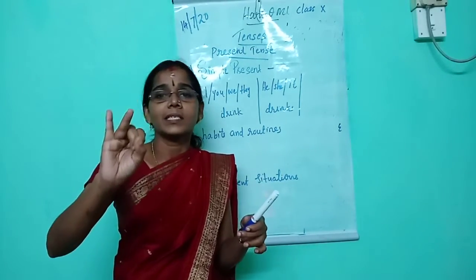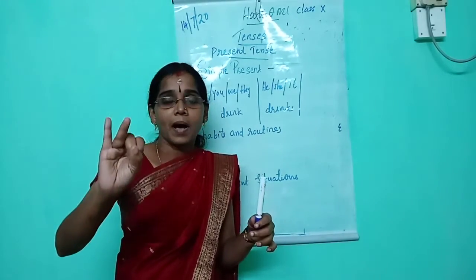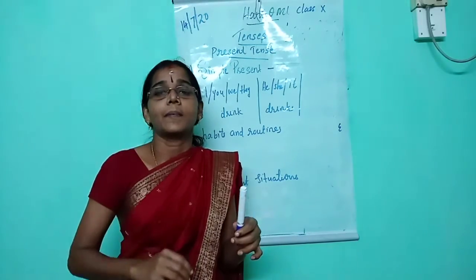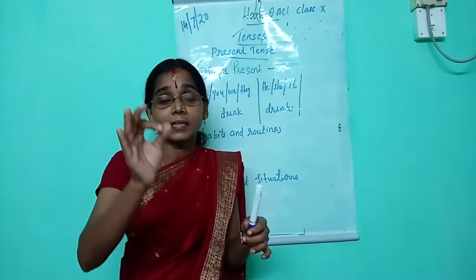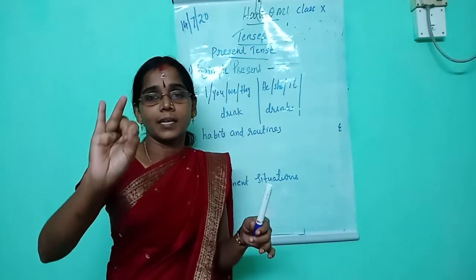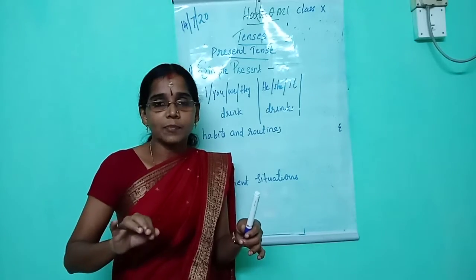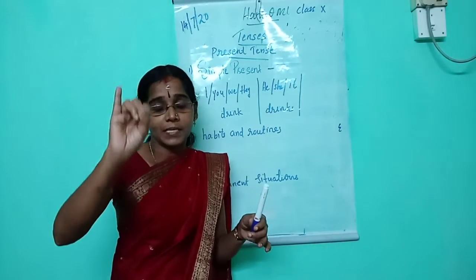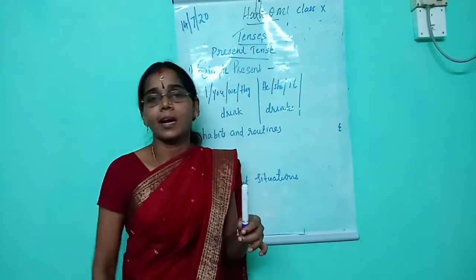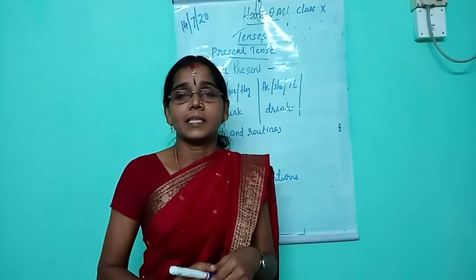Present, past, and future. First one is present. Present tense is further subdivided into four: simple present, present continuous, present perfect, and present perfect continuous. Now move on to the first one, simple present.